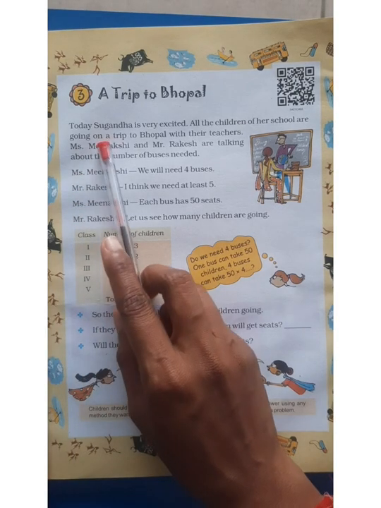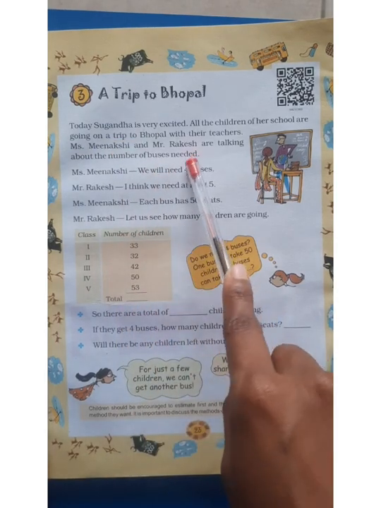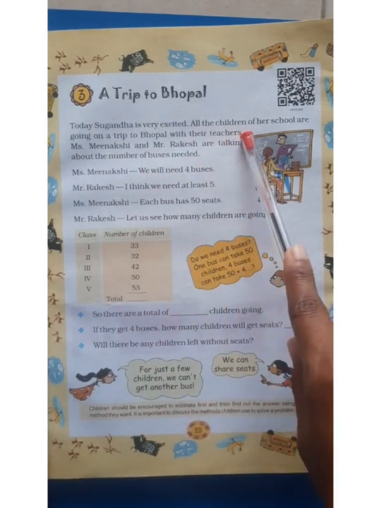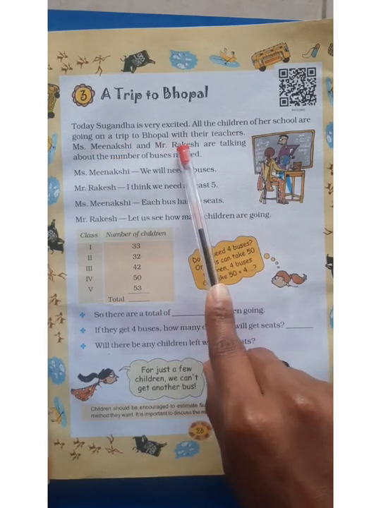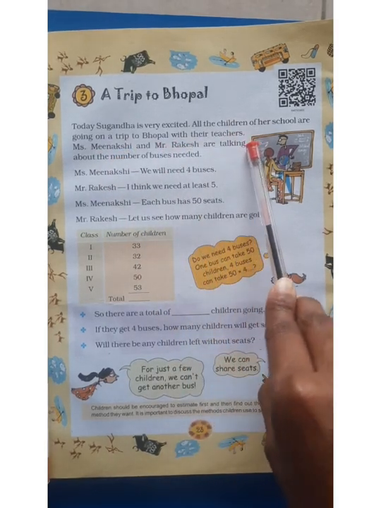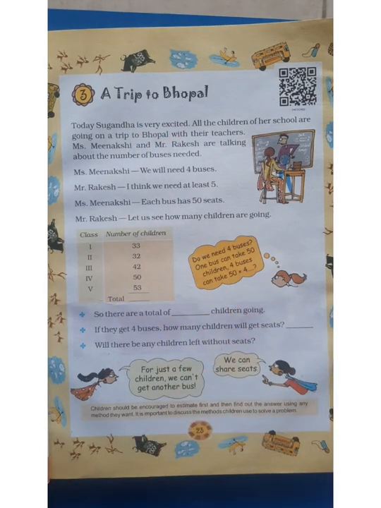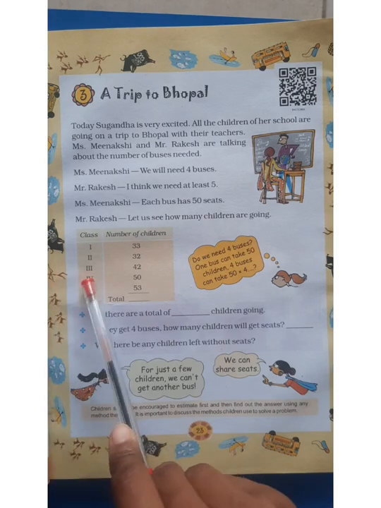Today Sugandha is very excited. All the children of her school are going on a trip to Bhopal with their teachers. Sugandha is very excited. Why? Because all the children of her school are going on a trip to Bhopal with their teachers.